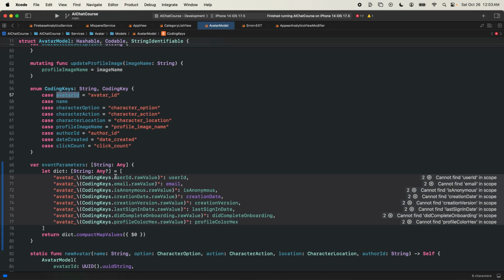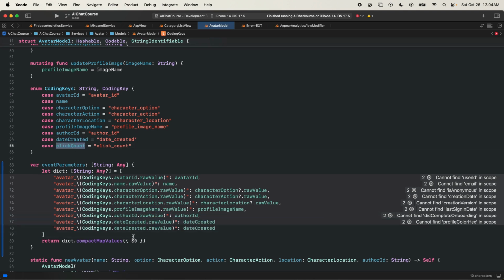All right: avatar ID, name, character option.rawValue, character action.rawValue, character location.rawValue, profile image name, not that we really need to send it, but why not? Author ID, date created, and then one more for click count.